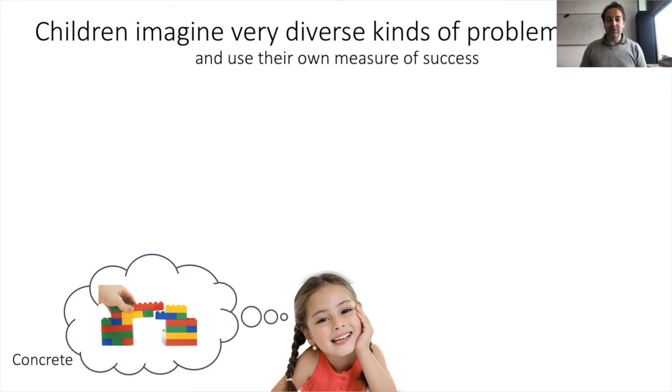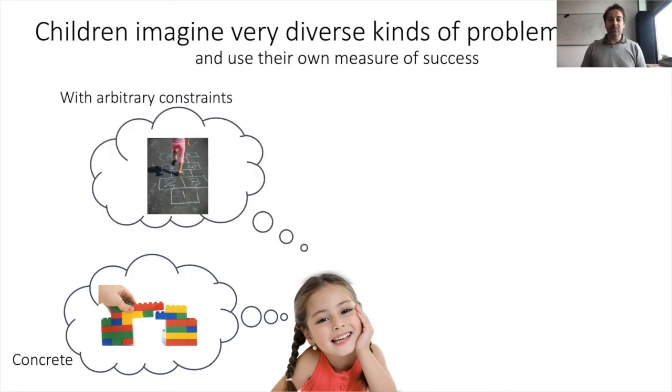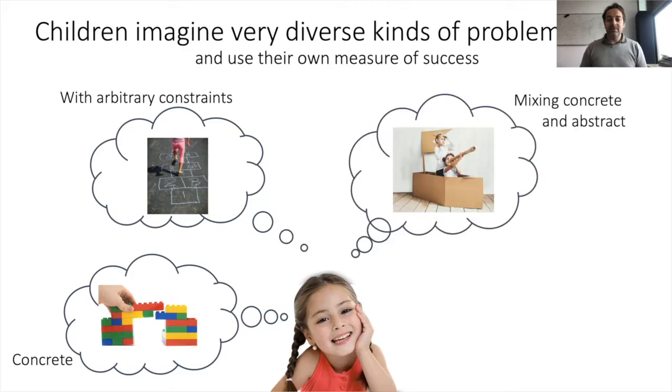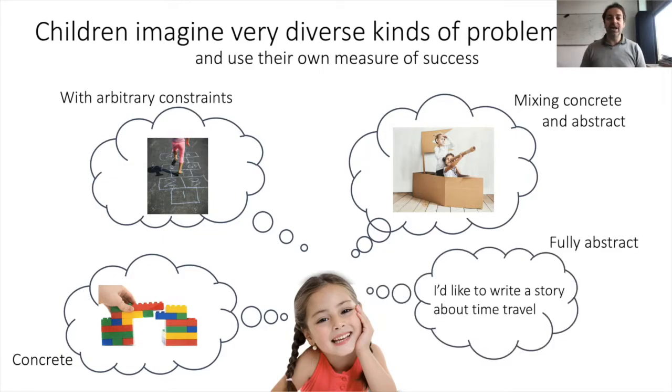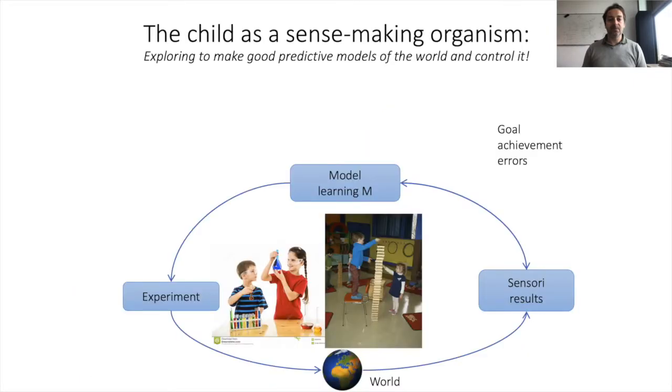They can add arbitrary constraints, like body figures in hopscotch. They can mix concrete and abstract features, like when aiming to pretend play pirates, where they need to build up a pirate boat and a telescope out of cardboard. And they can invent fully abstract goals, like wanting to write a story about time travel. So the long-term research program we're working on with my colleagues aims toward machines with this range of capabilities.